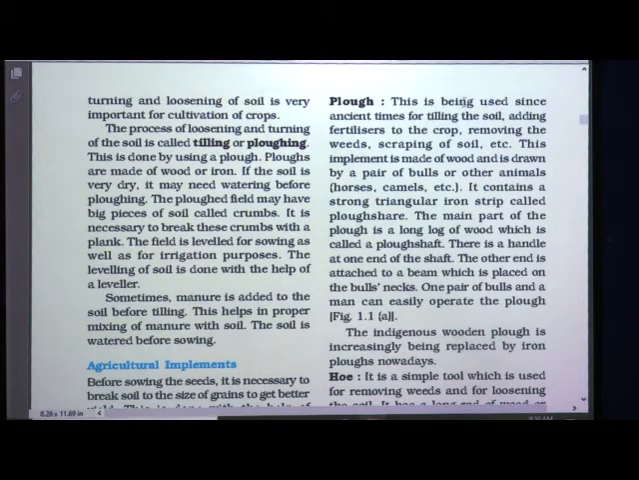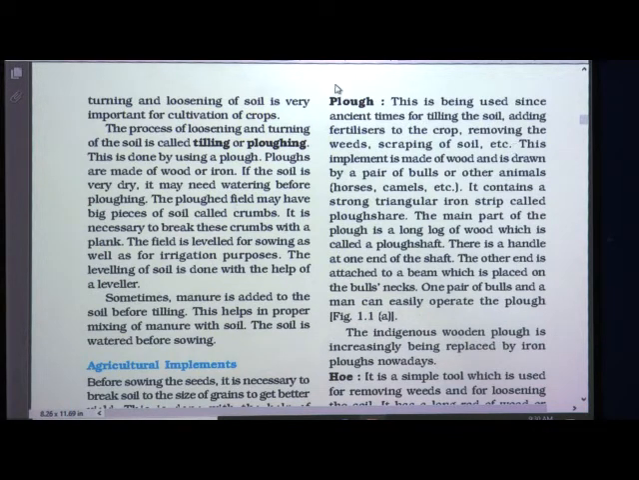Plough has been used since ancient times for tilling the soil, adding fertilizers to the crop, removing the weeds, scraping of soil, etc. For what is it used? It is used for carrying out different activities, like tilling the soil, that is, plowing the soil, then adding fertilizers. Fertilizers are added to the crop with the help of the plough, then removing the weeds.